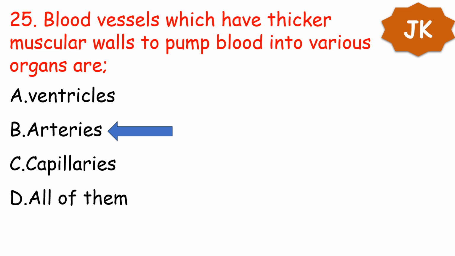Actually, when the heart contracts, that creates a lot of pressure on arteries. So to resist the pressure created by the heart, arteries must be equipped with thicker walls, whereas the ventricles or capillaries receive blood from different parts of the body. Veins particularly have valves, so they have no need for thicker walls. So arteries must be equipped with thick walls to resist the pressure created by the heart during blood circulation.